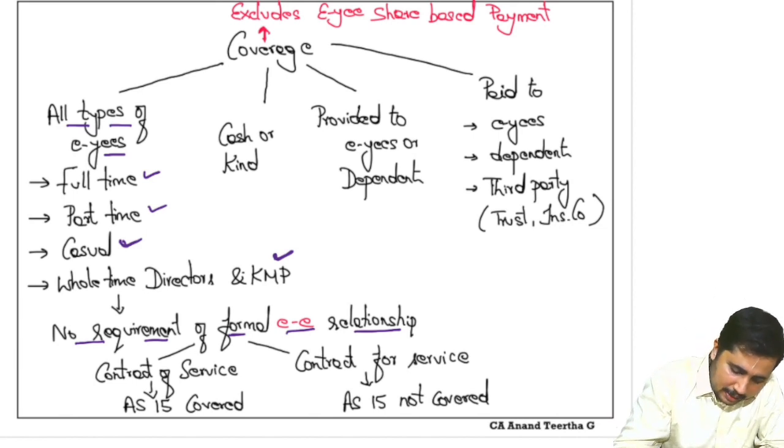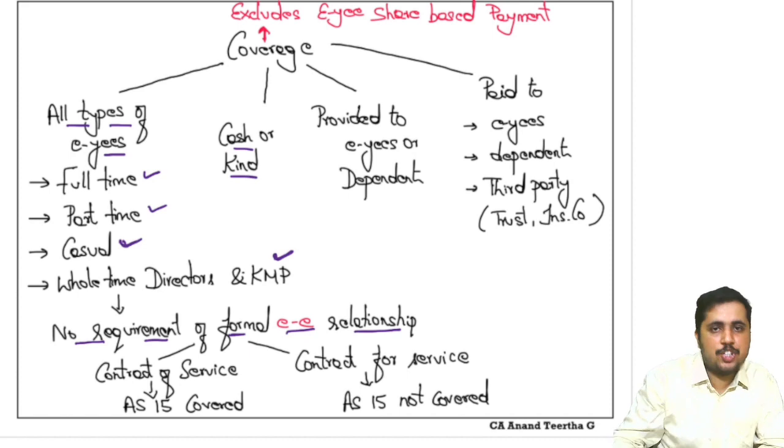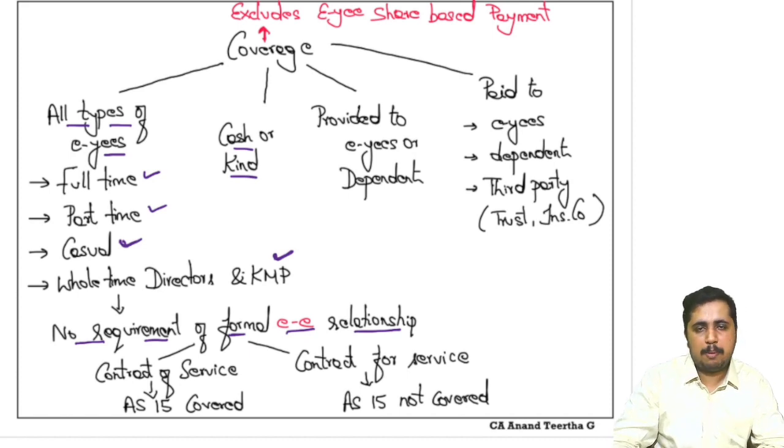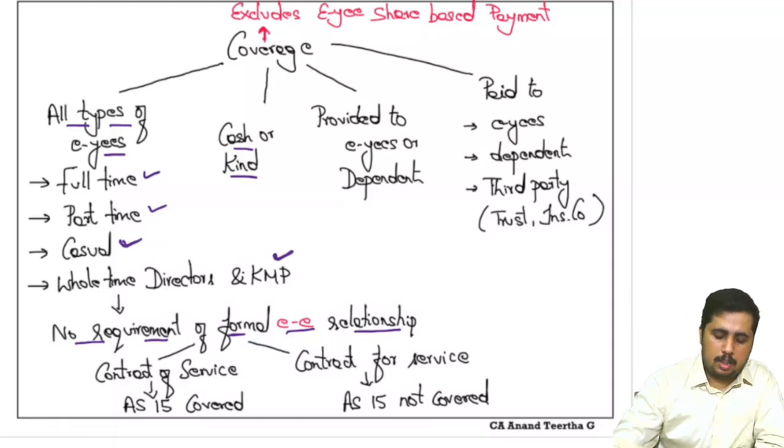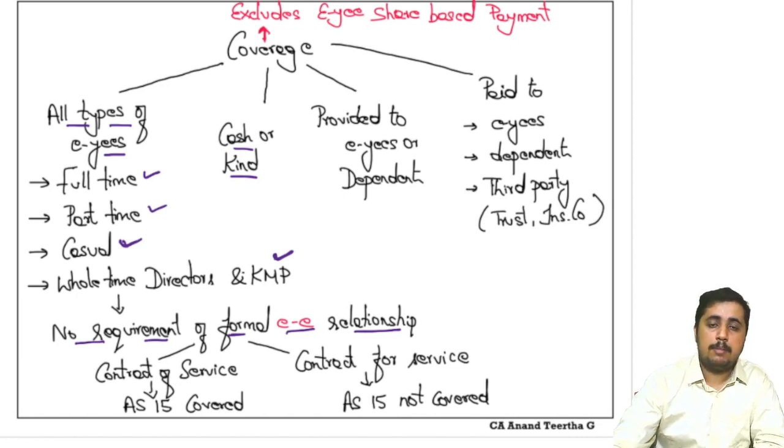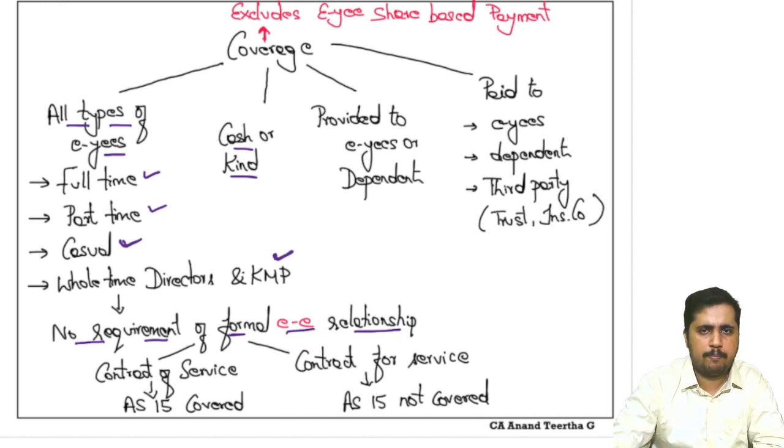Next, the payment can be made in cash or kind. Just to take an example, the normal salary they pay, the take-home salary, what we normally call the basic, DA, etc., that will be paid in the form of cash. When perquisites are provided, let's say rent-free accommodation is given, or I pay your mobile bills, those are employee benefits given in kind. You will not be giving cash to them, but instead you give some assets, services, etc. Even that is also covered in AS15.